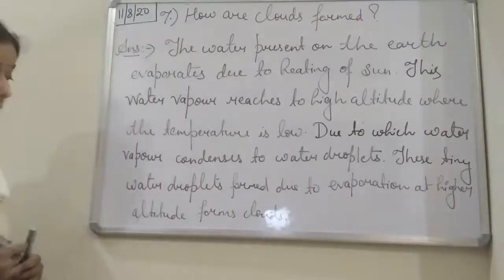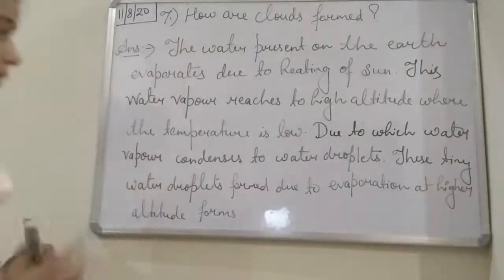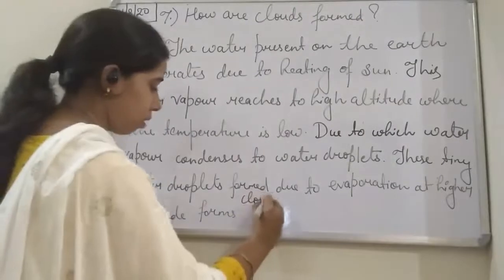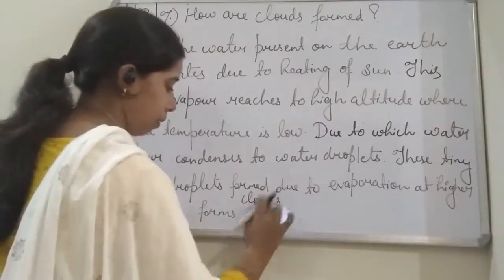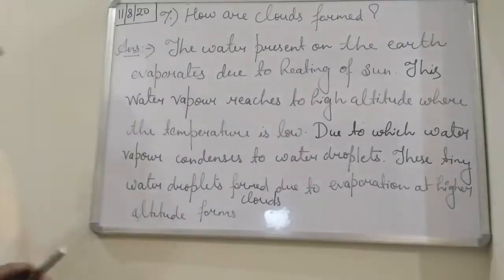Okay, students, so this is the answer to how the clouds are formed. It forms clouds. Okay, so how does the cloud formation occur, students?